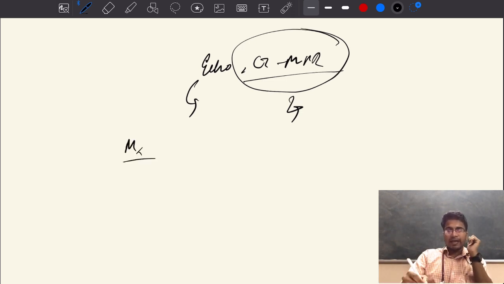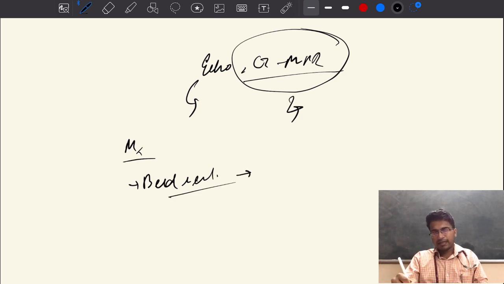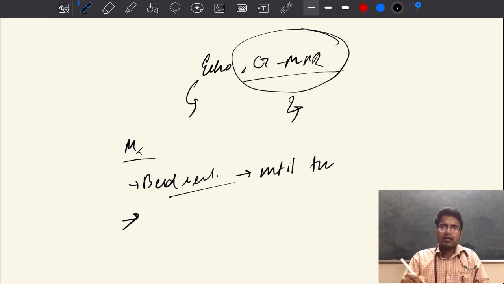So now coming to the management, acute pericarditis management. So it is bed rest. The patient should be advised complete rest. Until when? Until the inflammation resolves. The remaining management is symptomatic management. So how will we manage the patient symptomatically? You will give pain relief by giving NSAIDs.